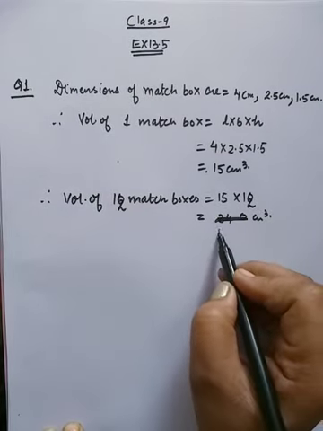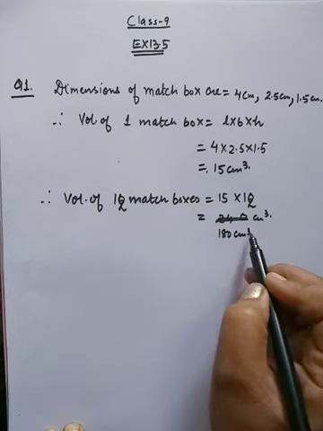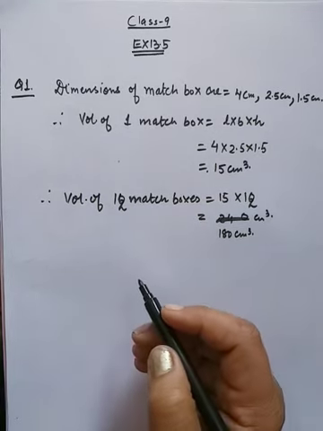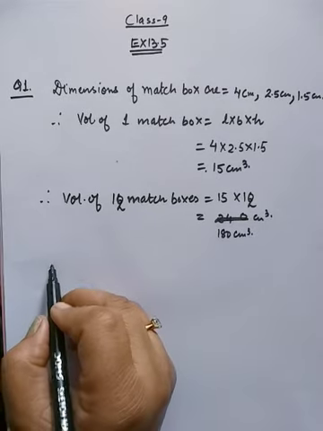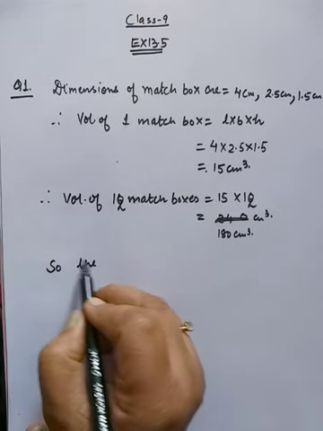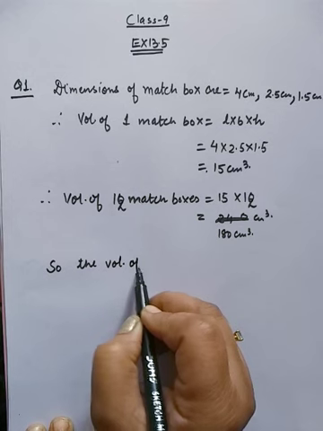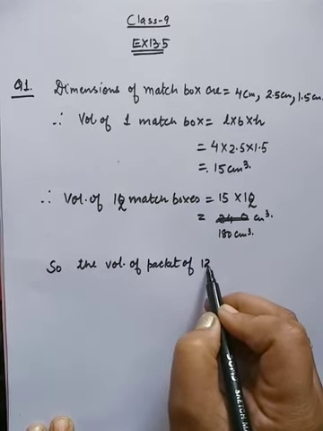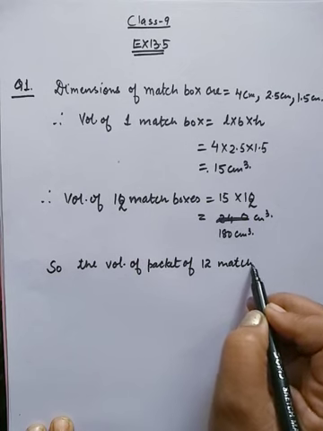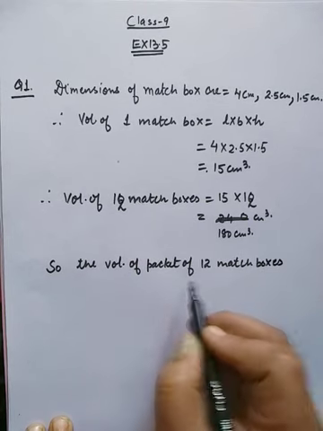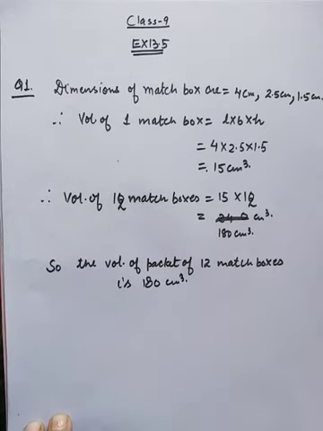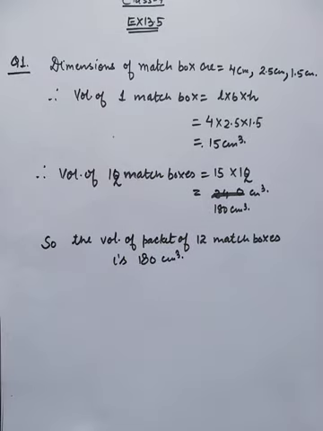So it will be 180 centimeter cube, and a packet contains 12 matchboxes. So the volume of packet of 12 matchboxes is 180 centimeter cube. Next question.